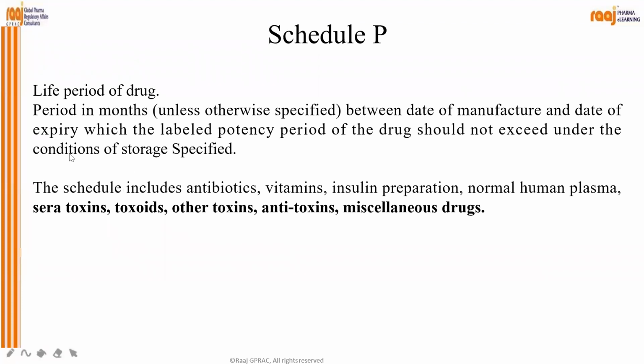Schedule P is the list of life period of the drug. Okay. So life period of the drug means what? The period in months, unless otherwise specified, between the date of manufacture and date of expiry, which the labeled potency period of the drug should not exceed under the condition of storage specified. Then the schedule includes antibiotics, vitamins, insulin preparations, normal human plasma, sera, toxins, toxoids, antitoxins, miscellaneous drugs.